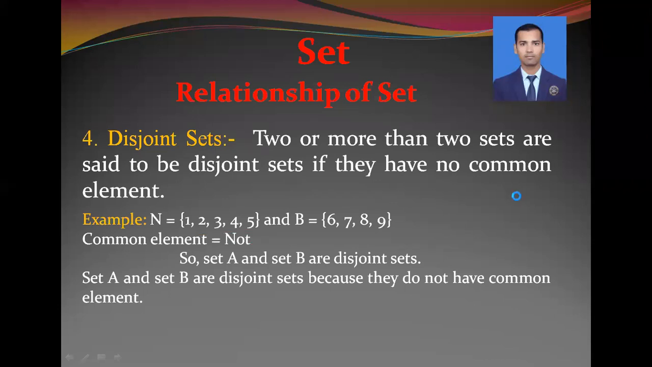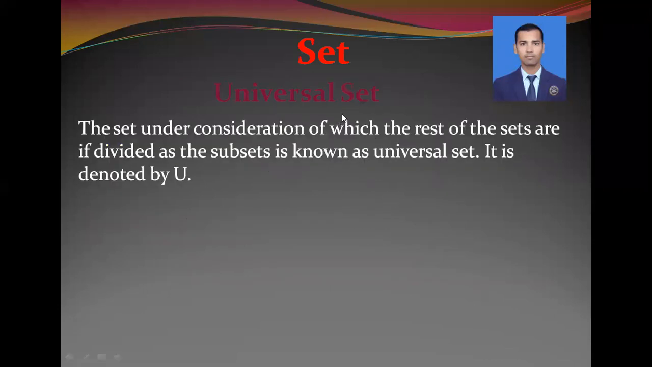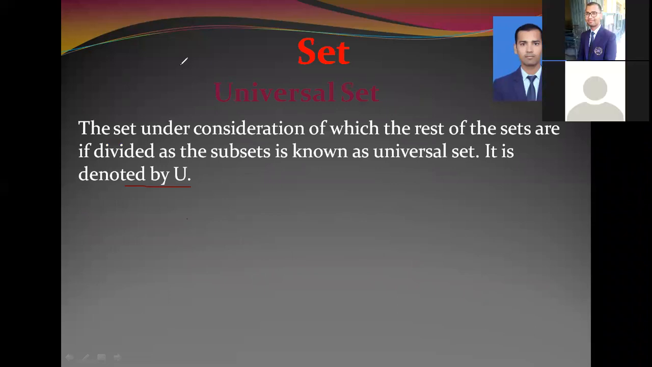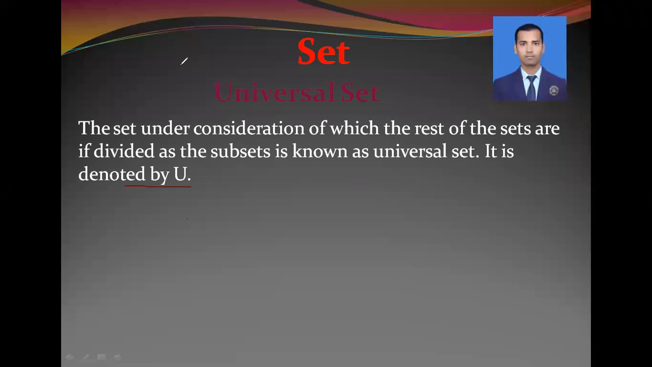So let's come to the universal set. In general form, we suppose it is a universal set, meaning the main set. The set under consideration of which the rest of the sets are subsets is known as universal set. It is denoted by, look here, capital U. So remember one thing always: the main set by which other sets are formed, that main set is known as universal set.